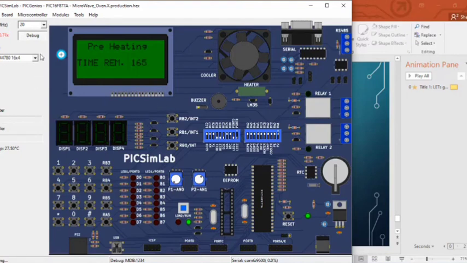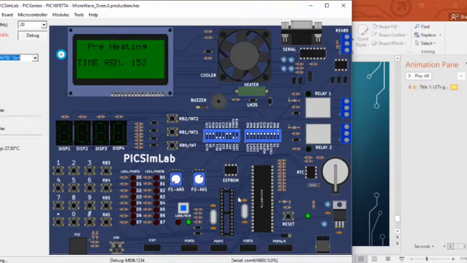Meanwhile, I'll explain this. I told you that PICSimLab has two types of CLCD, that is 16 cross 2 and 16 cross 4. We are using 16 cross 4. These are the tactile switches, which are connected in a row and column manner, which constitute a matrix keypad. These are the LEDs.